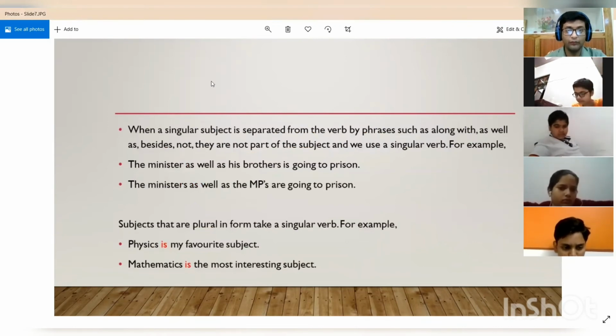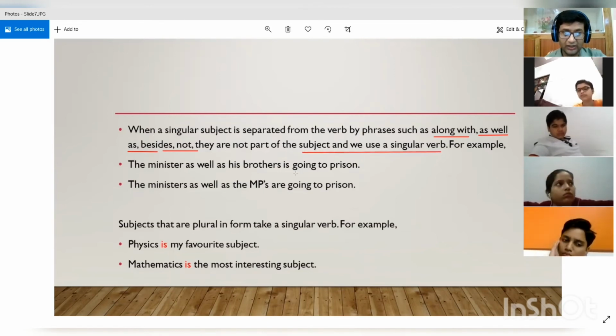So now, when a singular subject is separated from the verb by phrases such as along with and as well as, besides and not, they are not part of the subject and we use a singular verb.